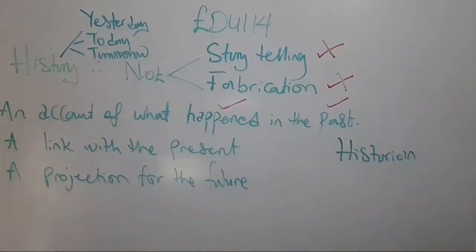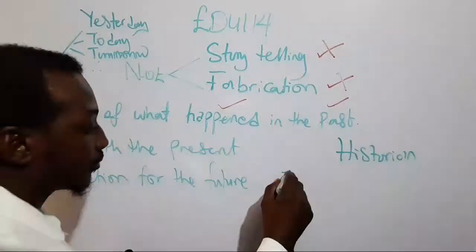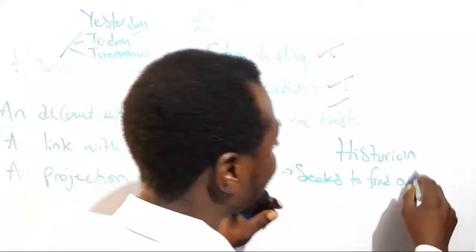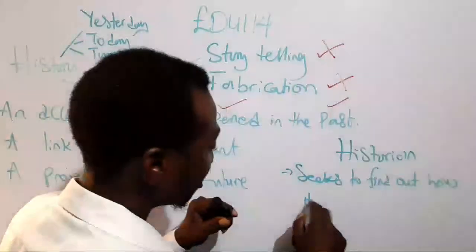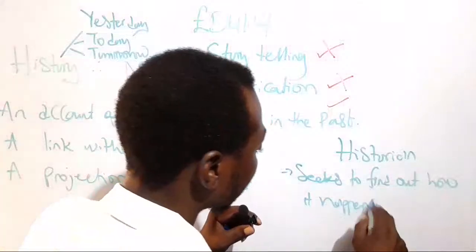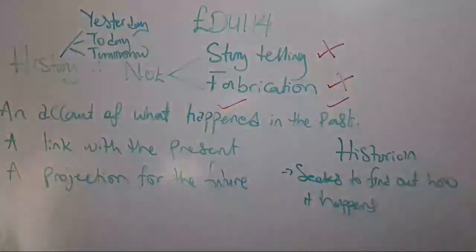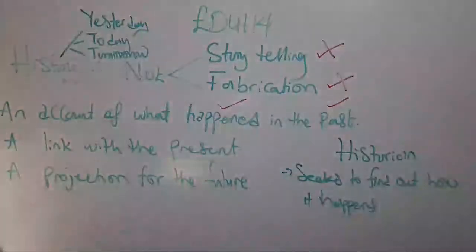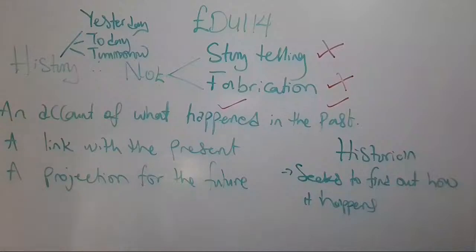This historian goes beyond what they said and seeks to find out how it happens. He doesn't just base his information or claims on what he heard. They dig deeper to find out how what was said happened.